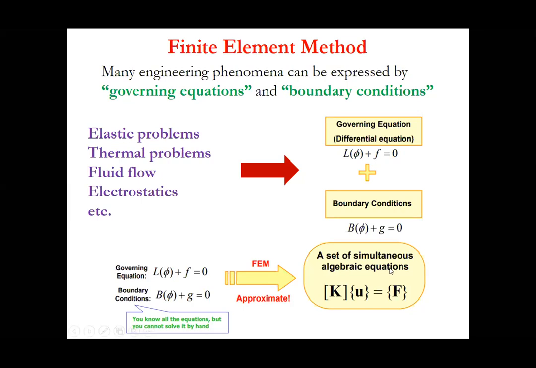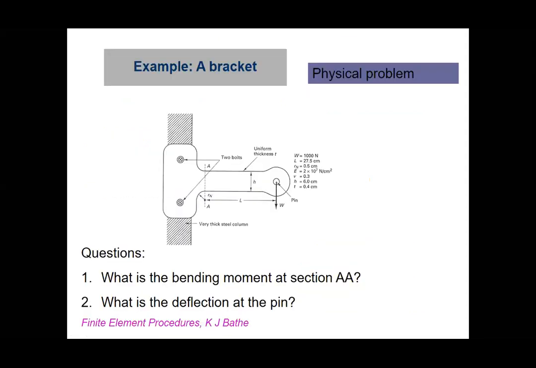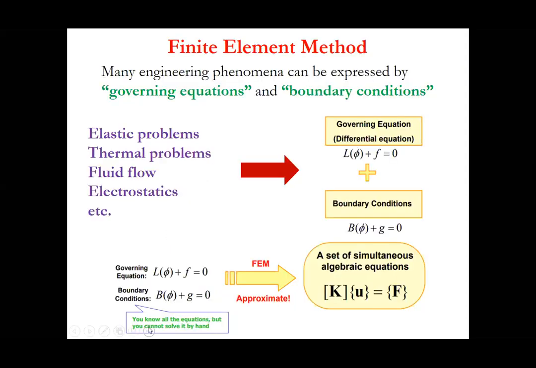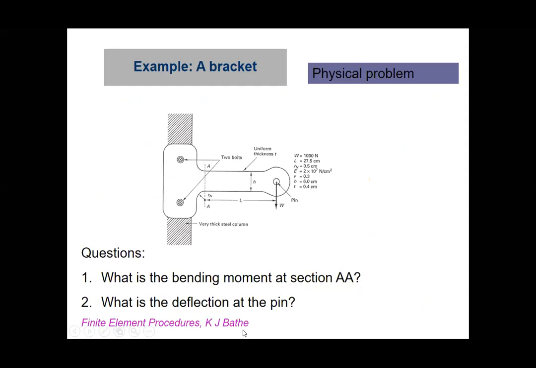Basically the set of algebraic equations, you can represent in matrix form as K times U is equal to F. What this means, I will show in subsequent slides. So here I said that you know all the equations, but you cannot solve it by hand. This is a problem from a book by K.J. Bathe from MIT. He's actually very well known in this area.